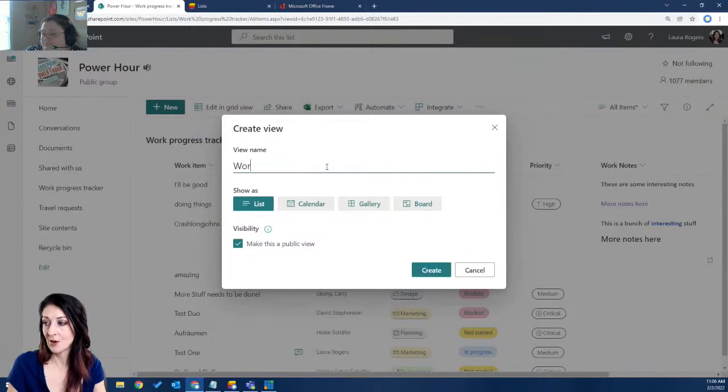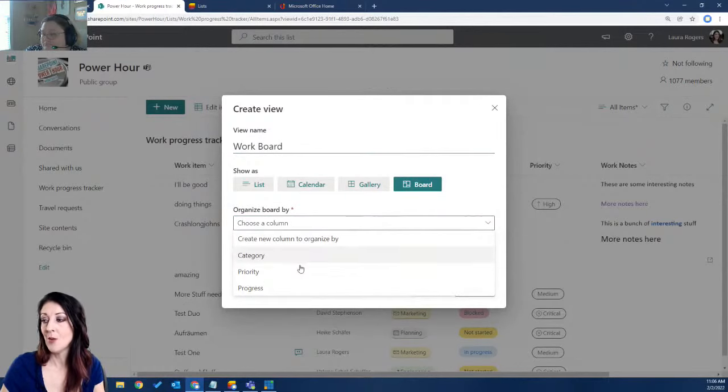I'll go ahead and give my view a name. I'll just call it work board and go to board. When you're creating a board view, you're required to pick a column to organize the board by. I've got a lot of columns in this list, and it's only giving me three choices here.